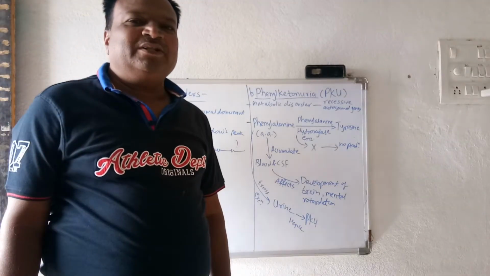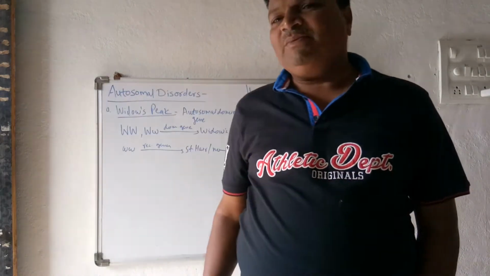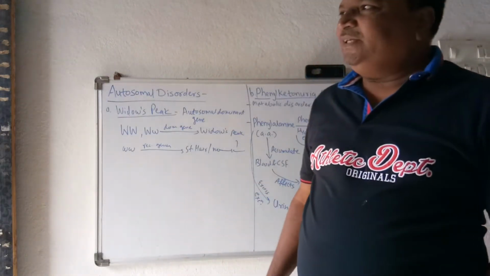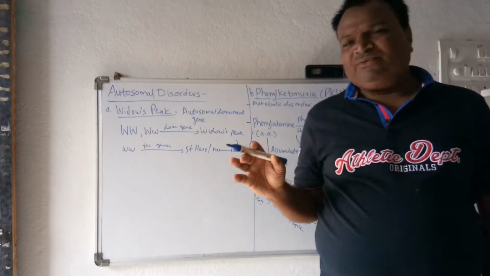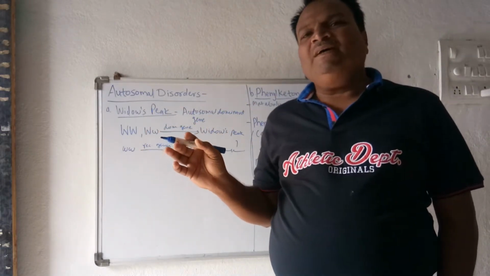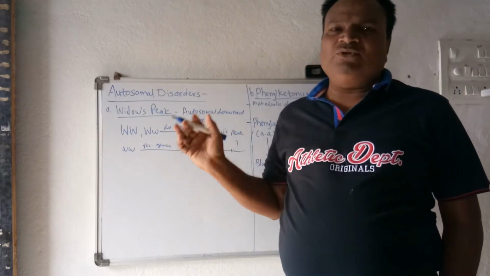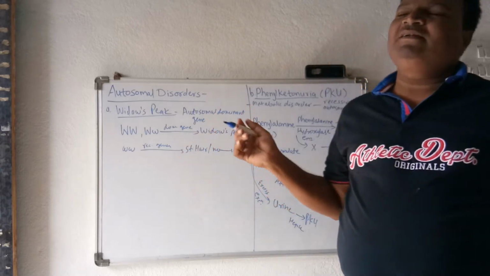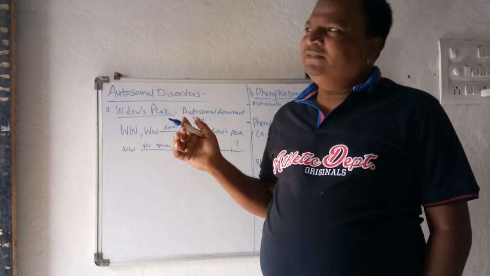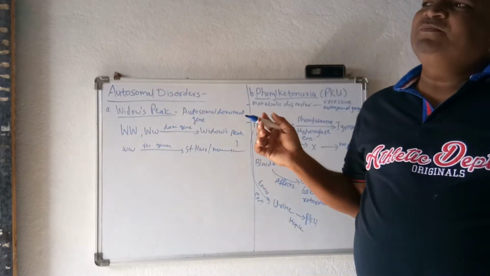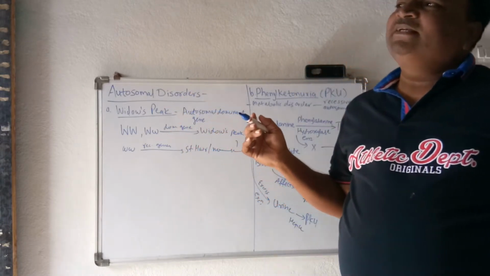Hello students, good morning. We are discussing the chromosomal basis of inheritance, in which the human body consists of 46 chromosomes. Out of these 46 chromosomes, 22 pairs of autosomes are present, and one pair of sex chromosomes is present. We know that the sex chromosomes are XX and XY.